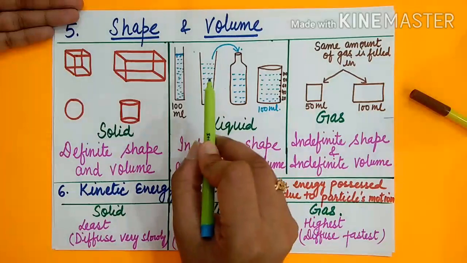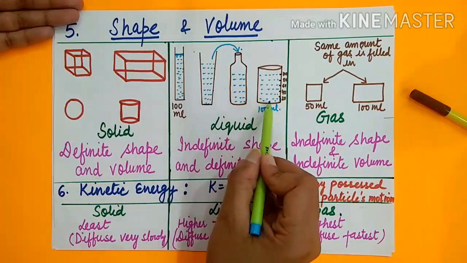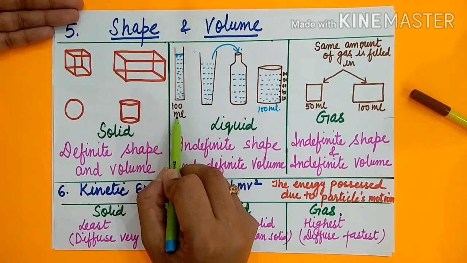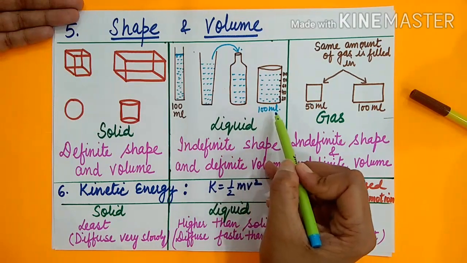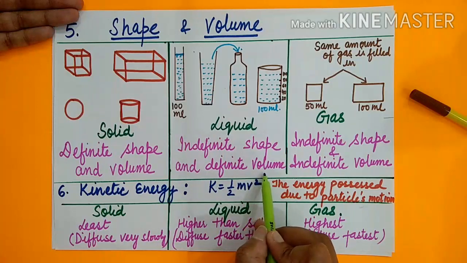After pouring into different objects, the volume of the water remains the same. Initially you took 100 ml in the measuring cylinder, and at last you get 100 ml of water. Clear? So indefinite shape and definite volume.